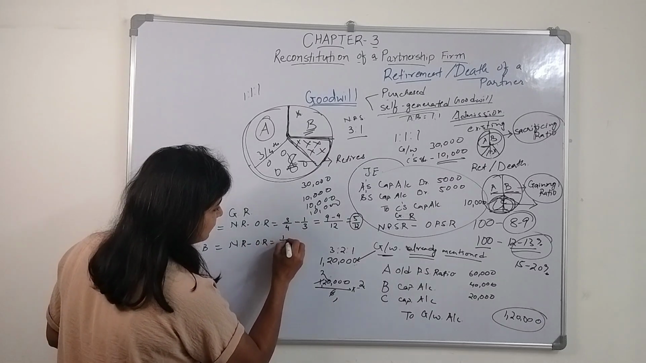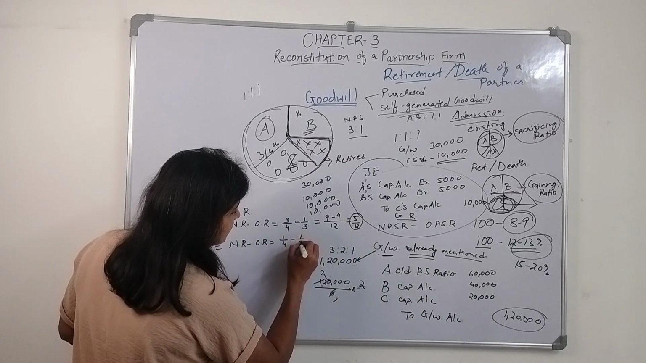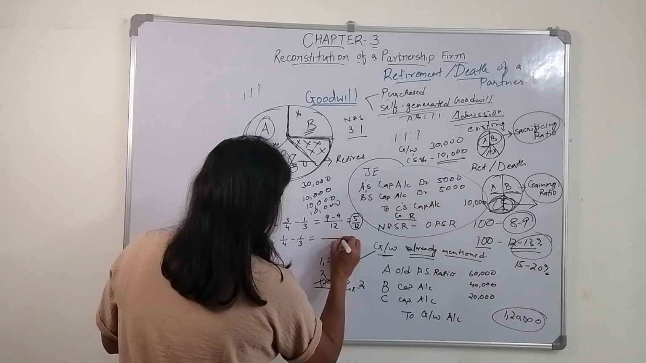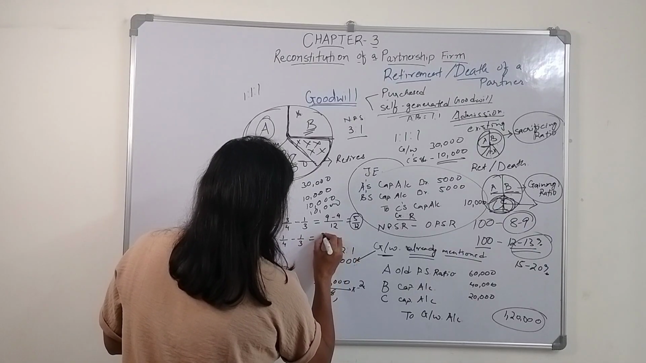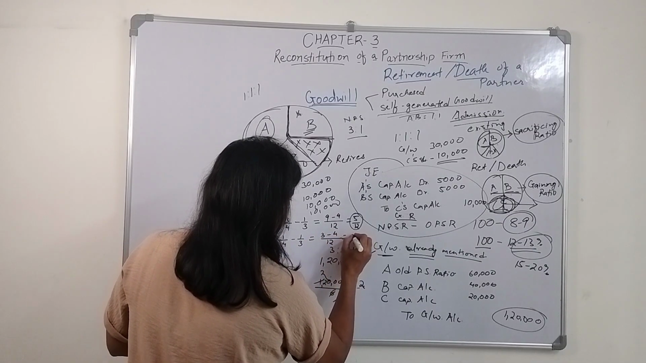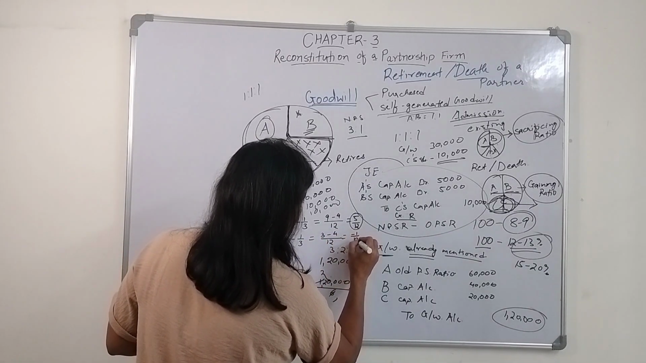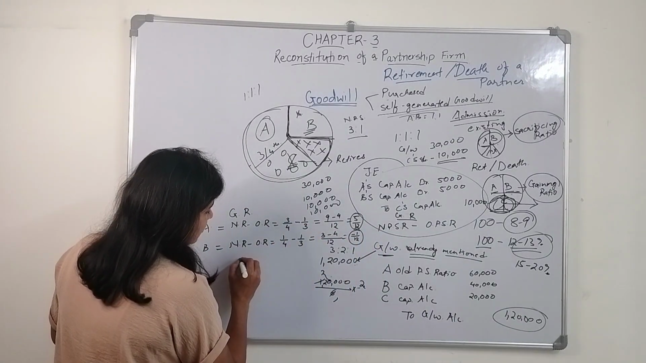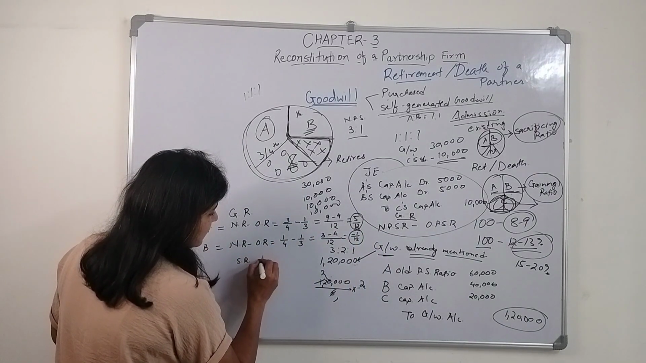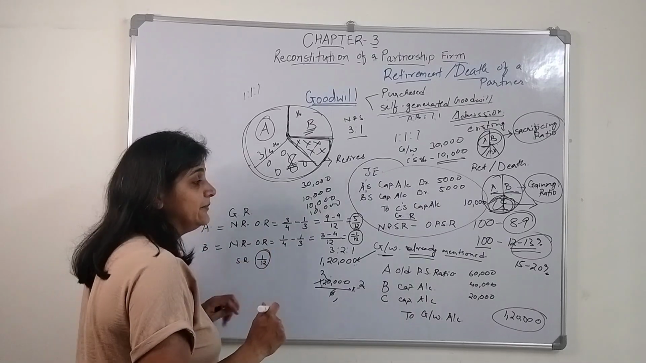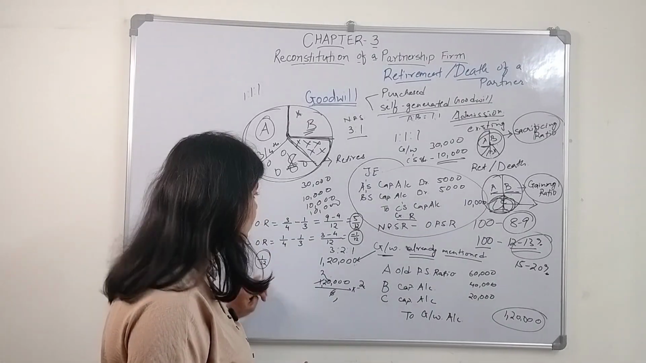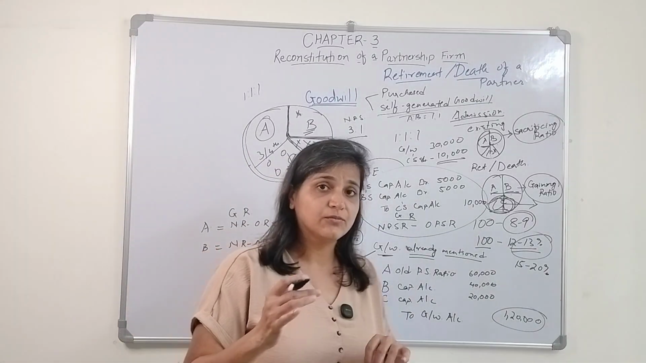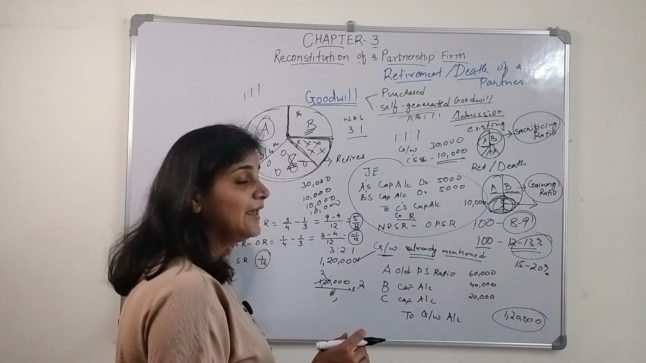And for B, again new ratio minus old ratio. New ratio is 1/4 minus 1/3. 4 3s are 12, 3 minus 4, that is minus 1/12. Minus 1/12 means it is not a gaining ratio, it is a sacrificing ratio of 1/12. So this is B's sacrificing ratio. B is going to sacrifice 1/12. Who is going to gain? A is going to gain.